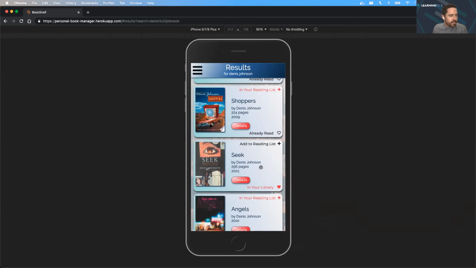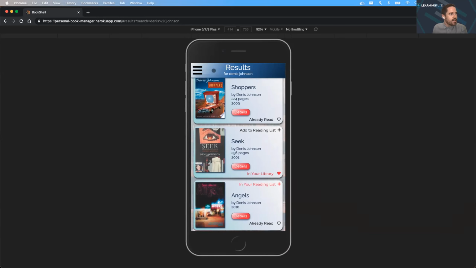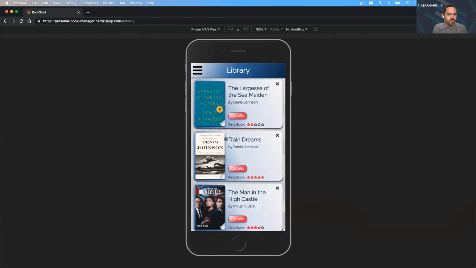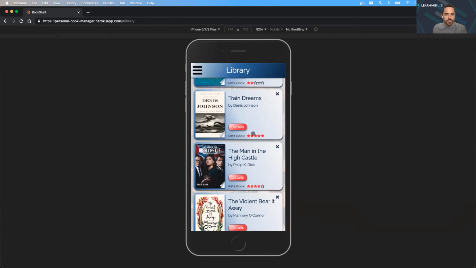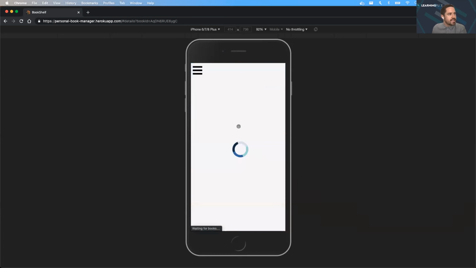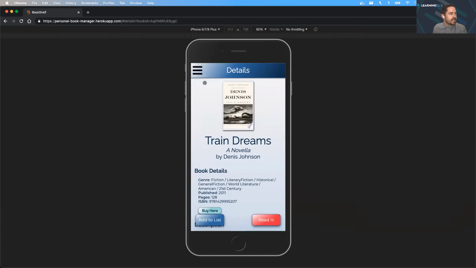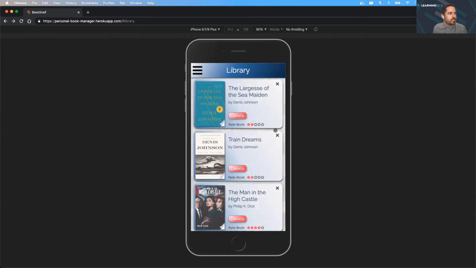The icon will turn red to indicate books are already added to each list, so they can't add multiple copies. In the library page, the user is given the option to rate each book using a simple rating component I created that stores each book's rating under the user's ID within the database. The user is also given the option to view more details of a book or delete books added to the library by accident. So let's delete a book.